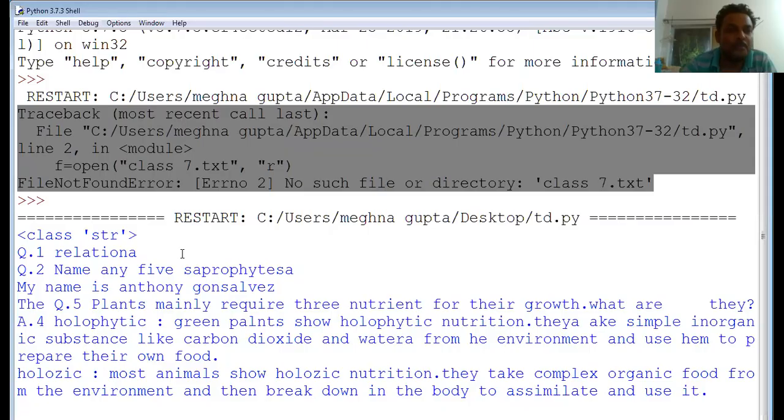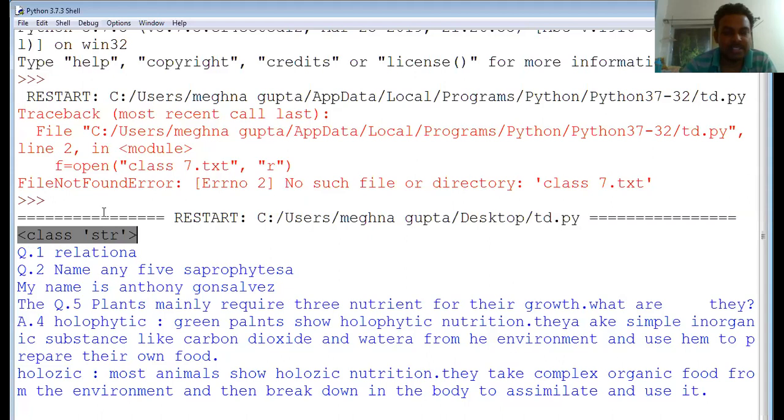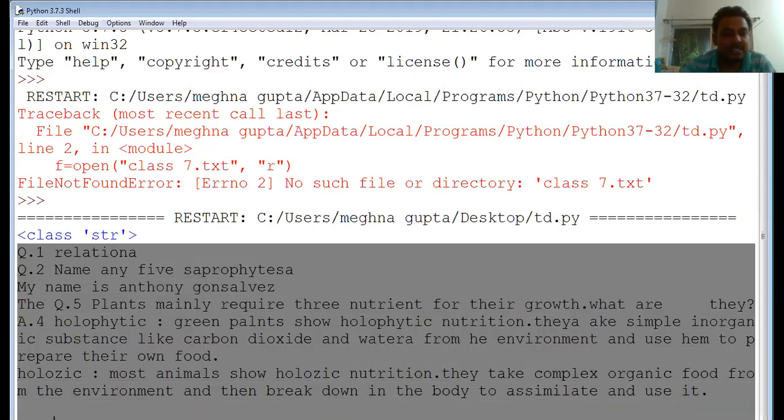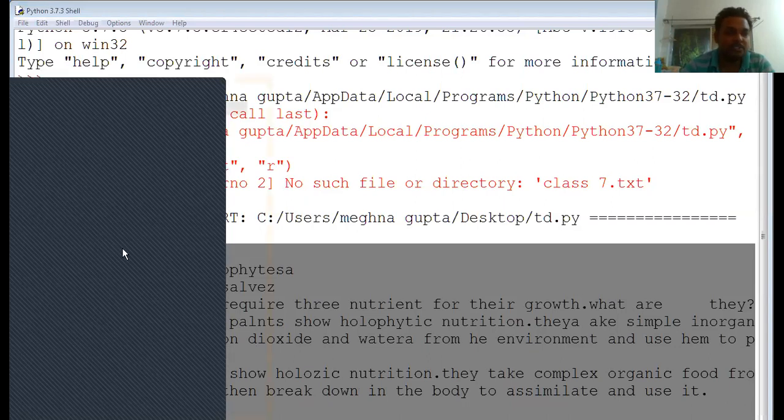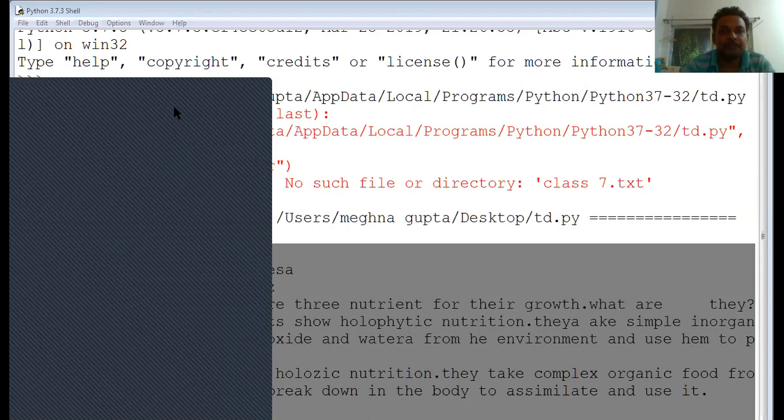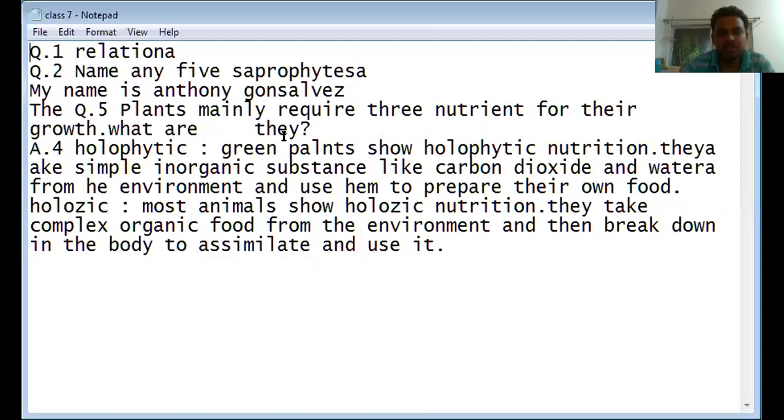This is the output. str is the data type of s, and this is the complete data that is written in the file that I have already shown you. Wait a minute, I'll show you the file also. So this is the file, and the content of this file has been read by the program.